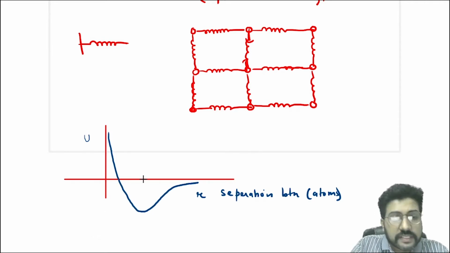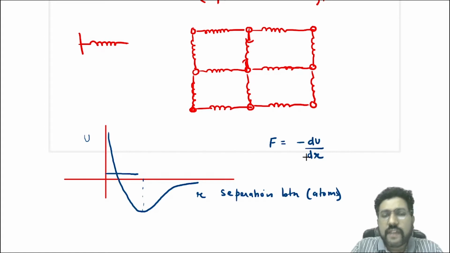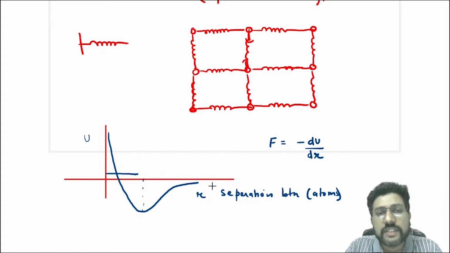Okay, this distance is the equilibrium separation, because here dU/dr is 0. dU/dr is 0 means force is 0, because in work, power, energy we have studied that F is equal to minus dU/dr, right? So if the slope of the U versus r curve is 0, you will say force is 0, and if force is 0, that means you will say it is in equilibrium.